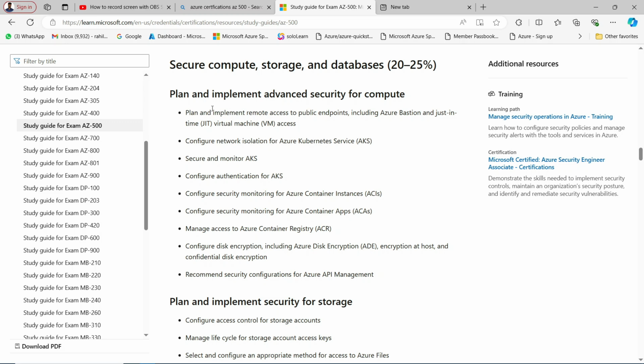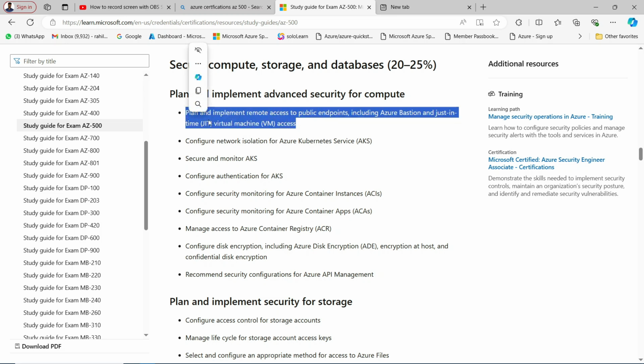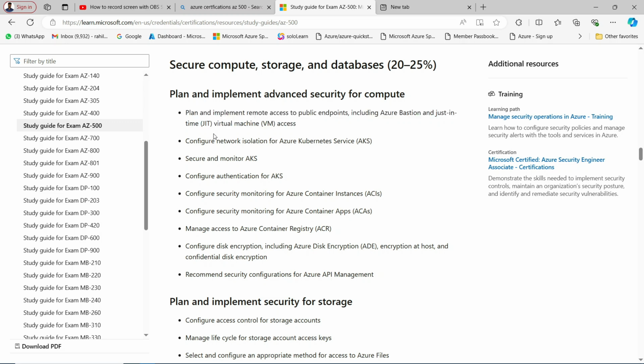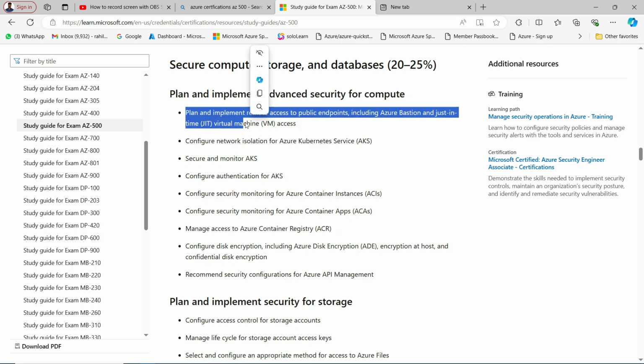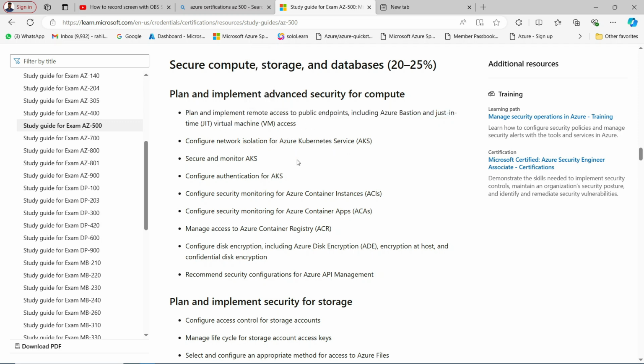Okay, so we have JIT, just-in-time virtual machine access. It's a way where you can access your virtual machine with a lot of policies. Let's say I want to give access to a user. First of all, if they want to log in, they have to go through some policies. This policy may be an IP address, a location, or maybe a time constraint as well. These kinds of policies you can implement in JIT, just-in-time virtual machine access.